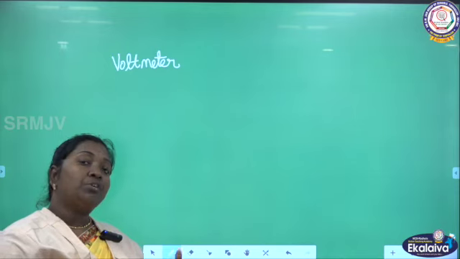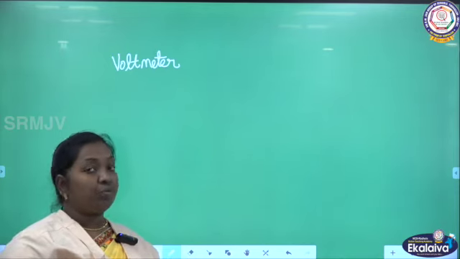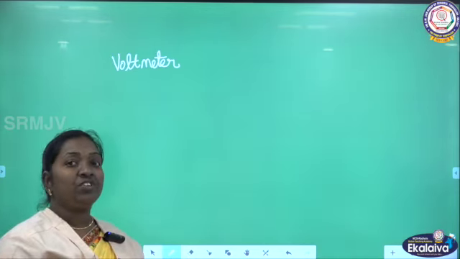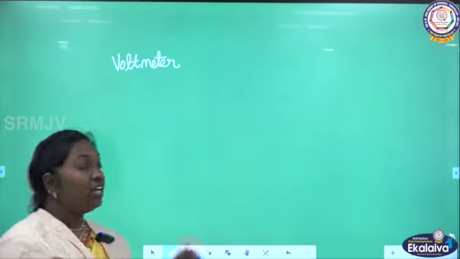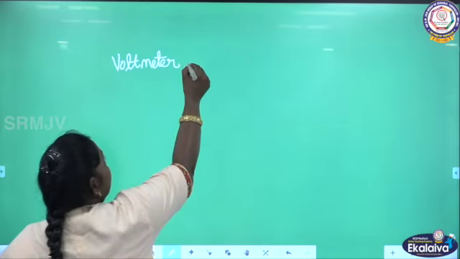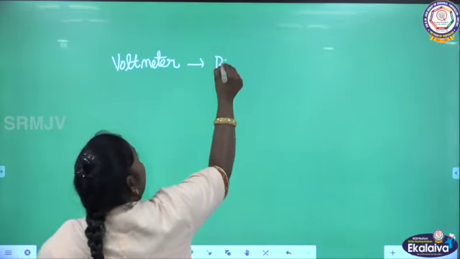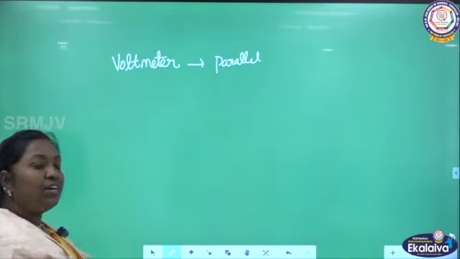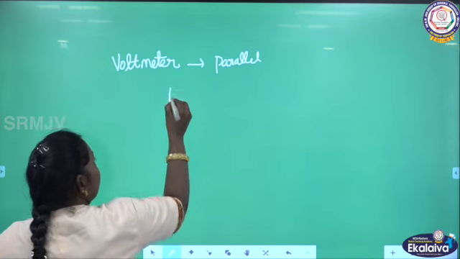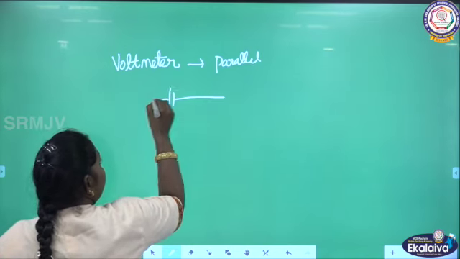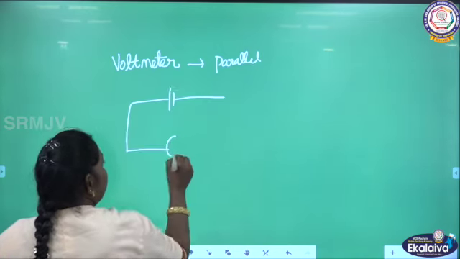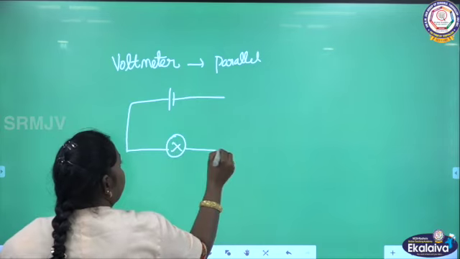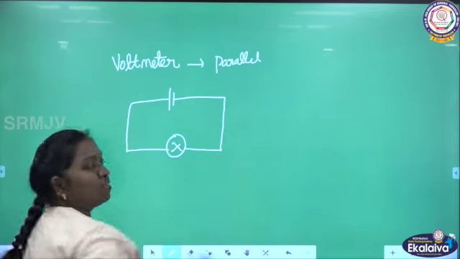We had learned about current. Current can be measured by the instrument ammeter, and it should be connected in series. Here the voltmeter should be connected in parallel. Now let me draw a circuit diagram here. This is a simple circuit.